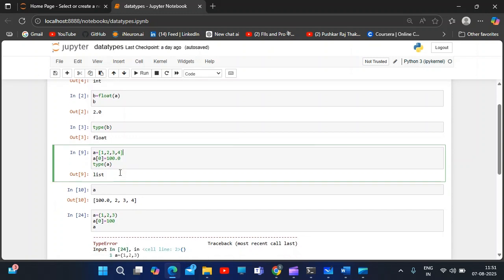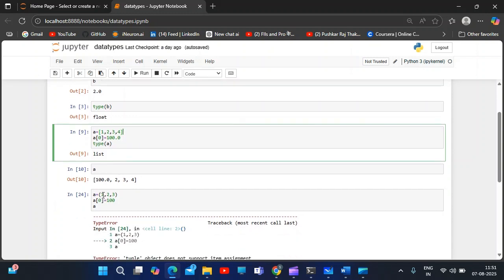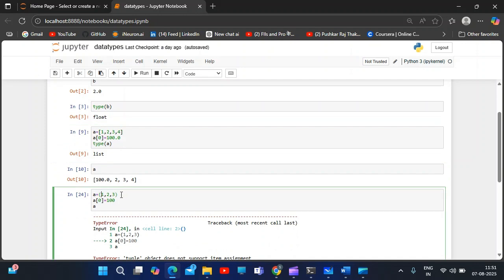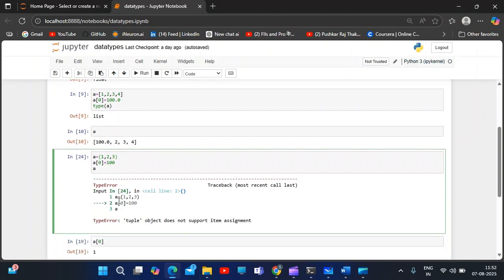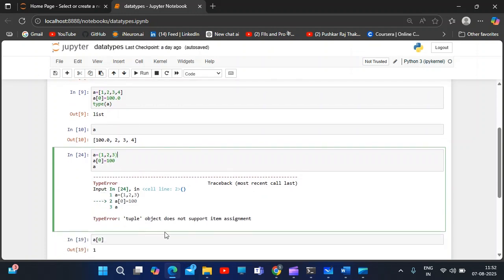In the other container, I have stored the values in the format of a tuple. A tuple is stored in round brackets. Over here, if I update the value, like changing the first index to 100, I get a type error: tuple object does not support item assignment.